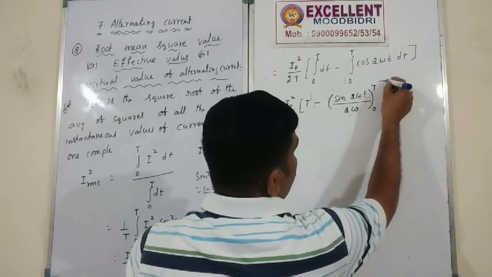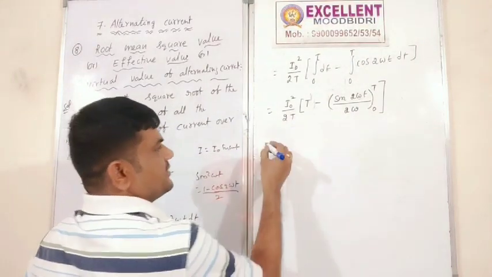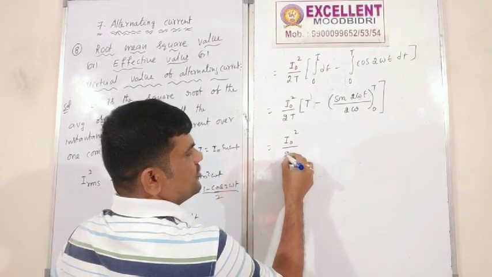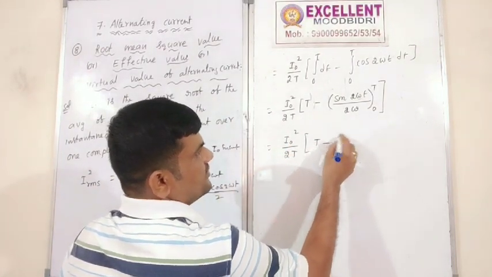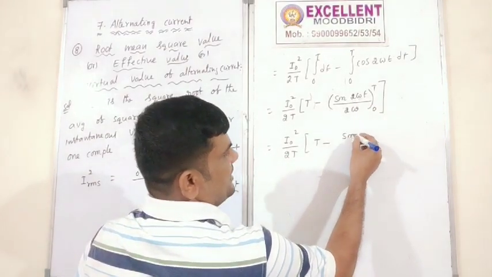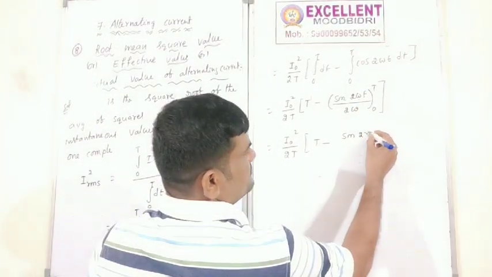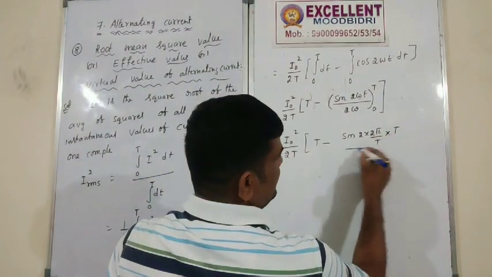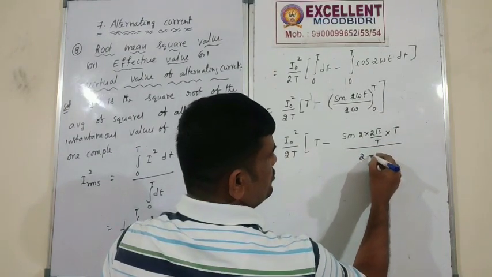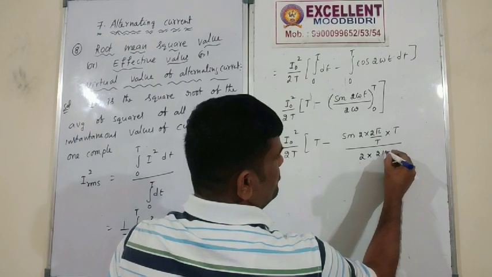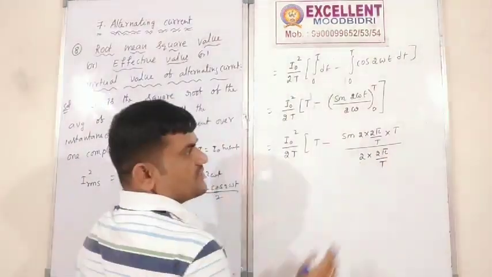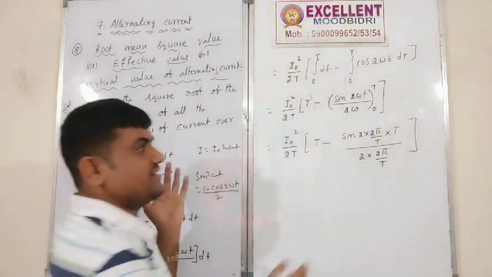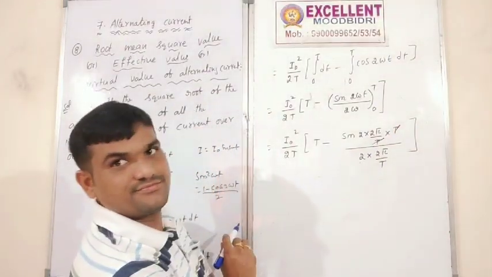From 0 to T. Okay, so I naught square by 2T into T minus sine 2 omega t, that is 2 pi by T into T, divided by 2 into 2 pi by T. Sine 0 is equal to 0, so not required. Then T gets cancelled, right?